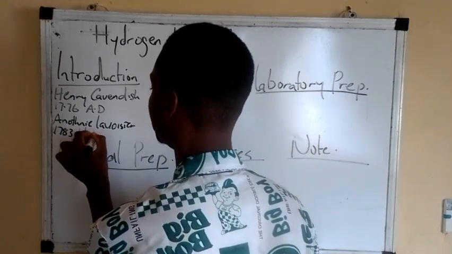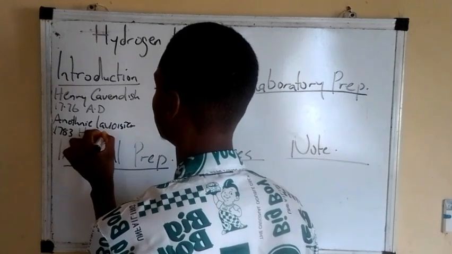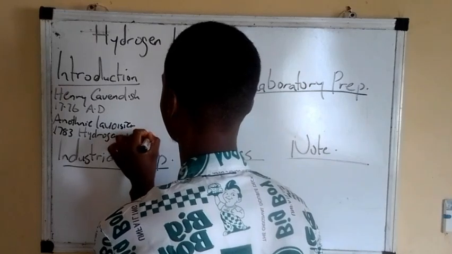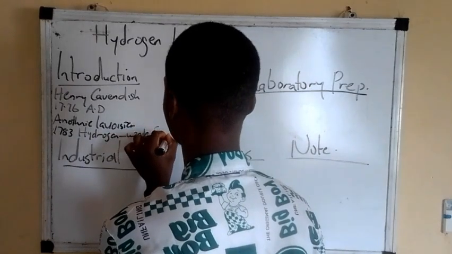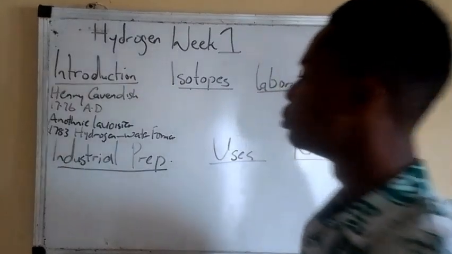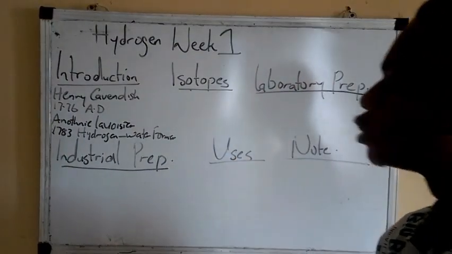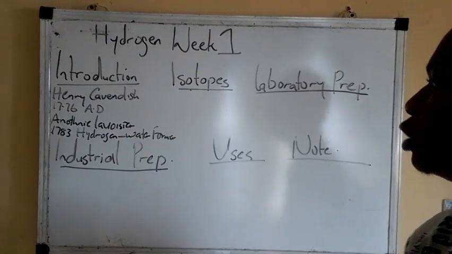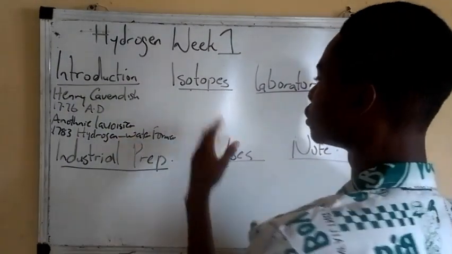Let's write hydrogen here. So he named it hydrogen, and it means what? Water former. So that is it for the introduction to hydrogen. Now let's go to isotopes of hydrogen.